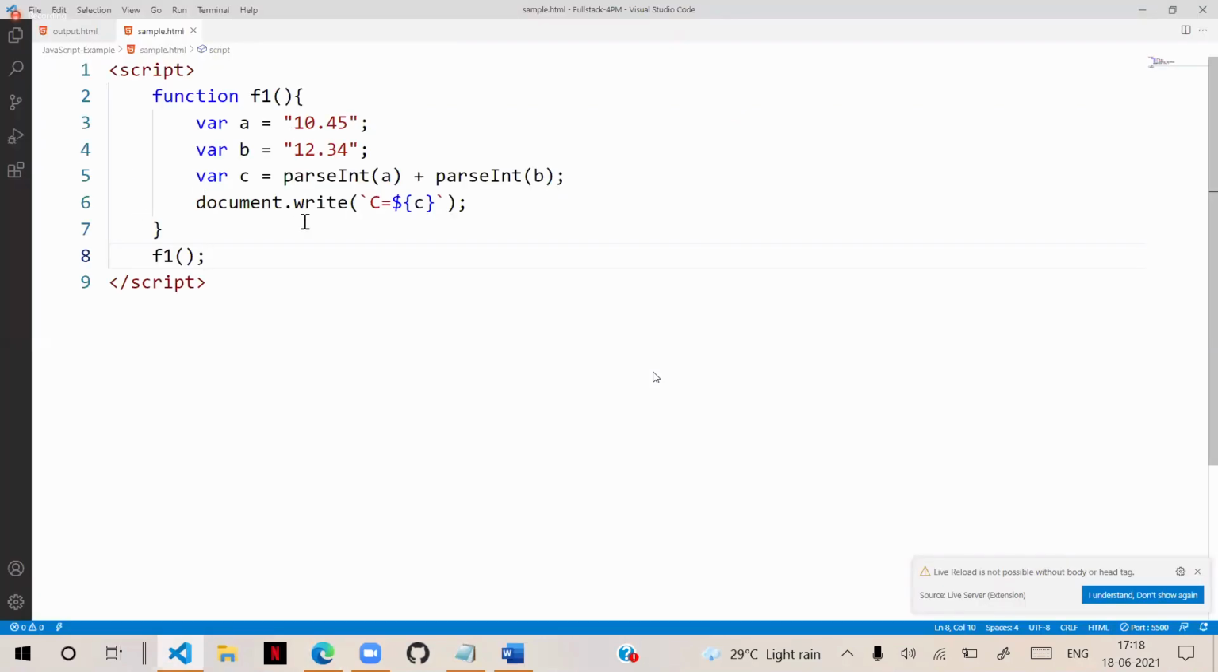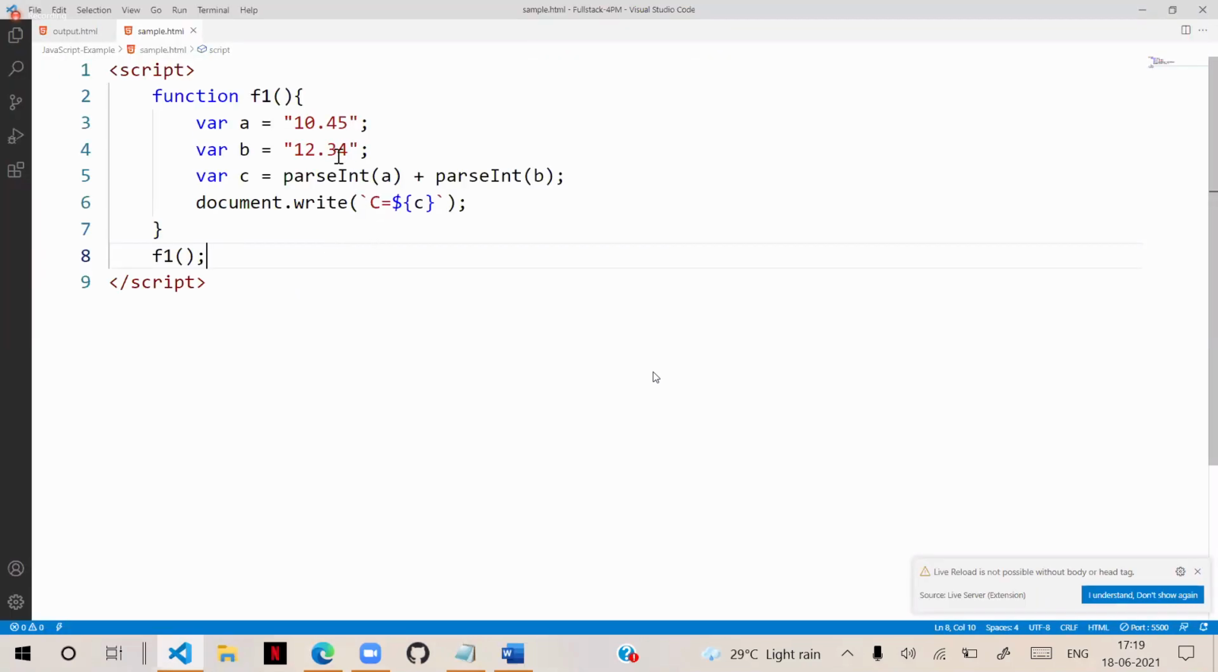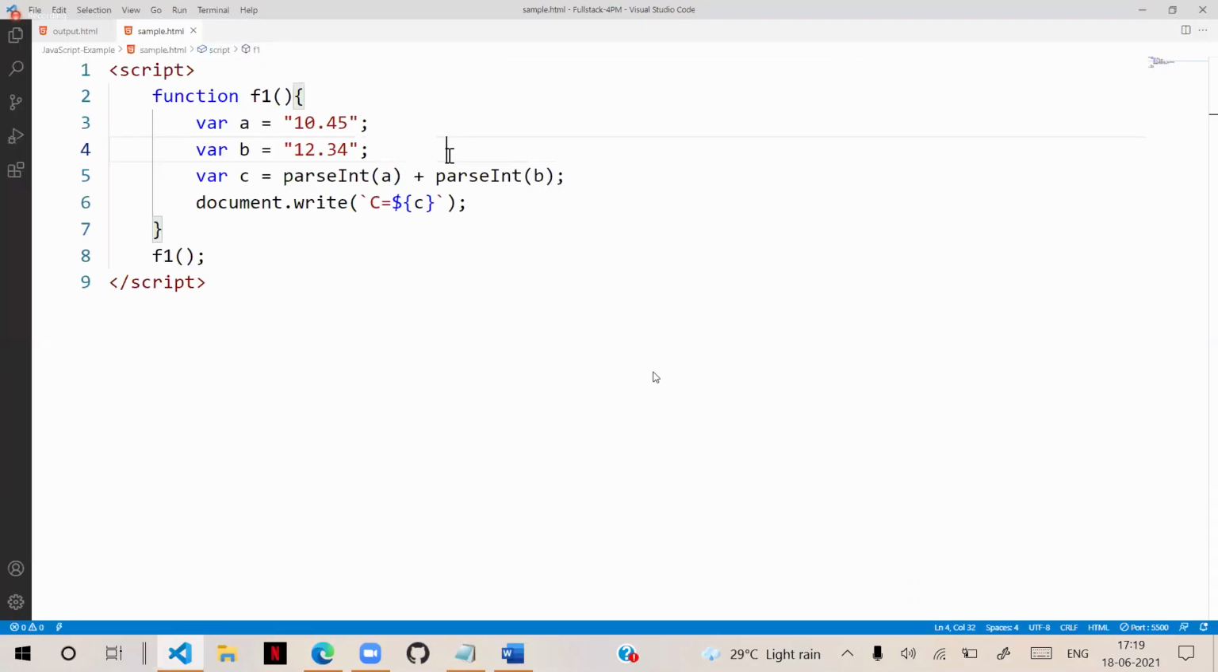So 22, is it correct? Is the result correct? How is it correct? Fractions are missing. It is not 22, no? It's not 22. So what will be the problem? Can you guess the problem?